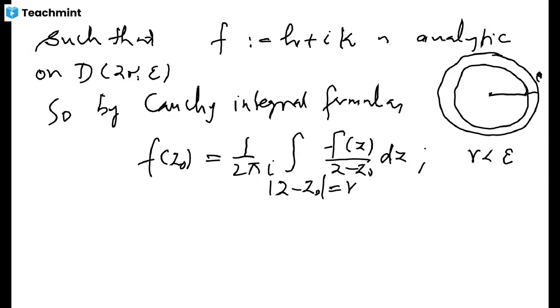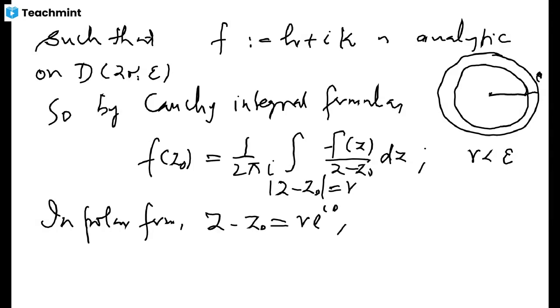Now what you have to do in this formula is change this equation to the polar form. In polar form, you may write z minus z naught equals r e to the i theta, so that dz will be equal to i times r e to the i theta d theta.